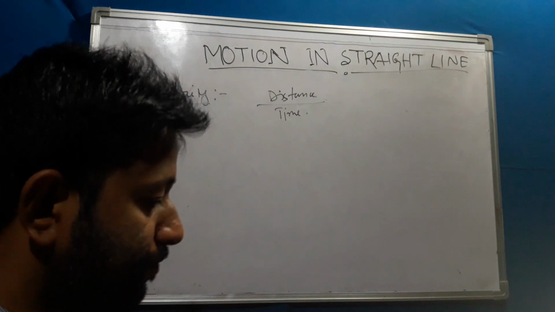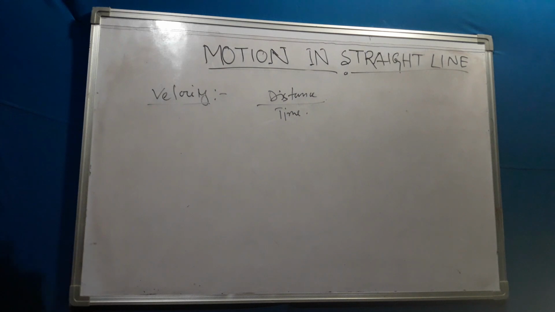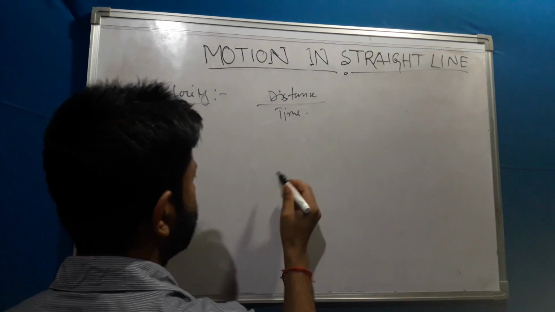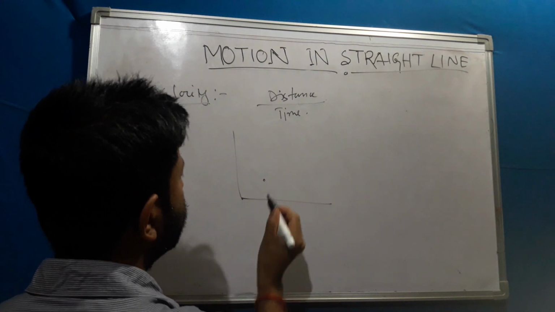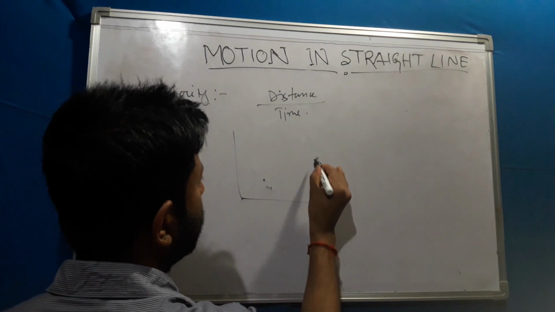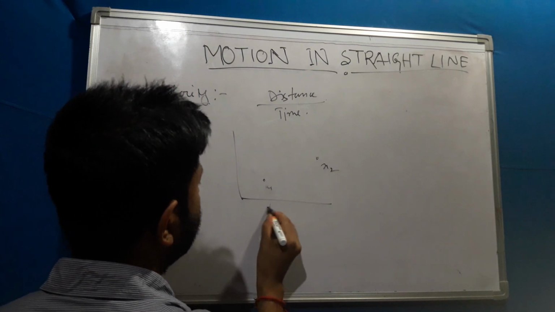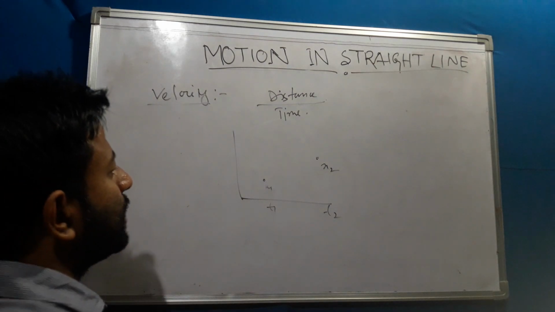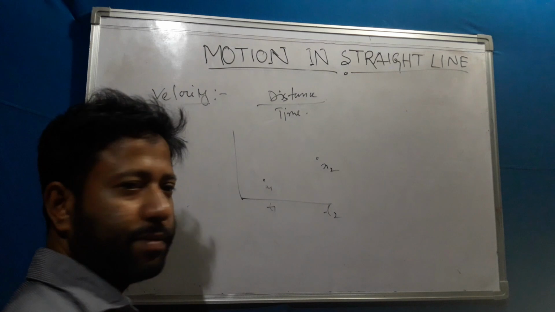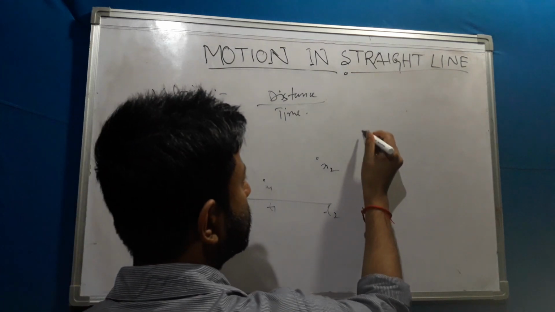Okay, now there is another term coming, average velocity. Suppose an object is moving here, suppose this is my reference frame and it started from here at x1 and ended at x2, and it started at time t1 and ended at time t2. In this case I have to find out the average velocity. So how will I find the average velocity?